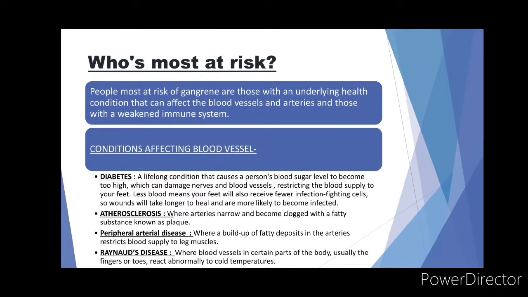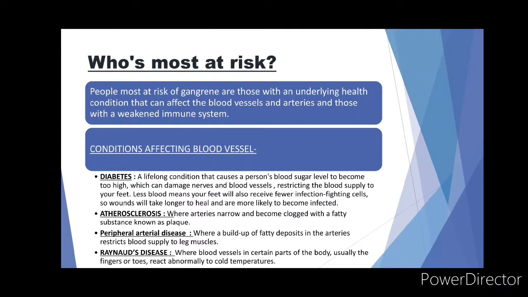For example, first is diabetes, a lifelong condition that causes a person's blood sugar level to become too high, which can damage the nerves and blood vessels, restricting the blood supply to your feet. Less blood means your feet will also receive fewer infection-fighting cells, so wounds will take longer to heal and are more likely to become infected.